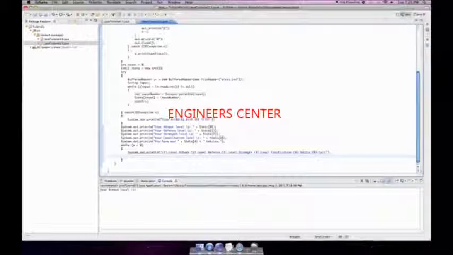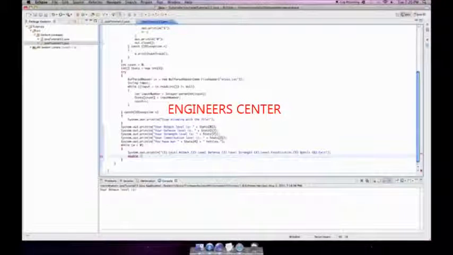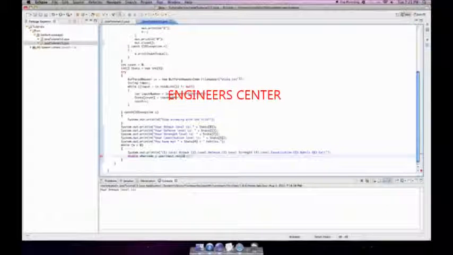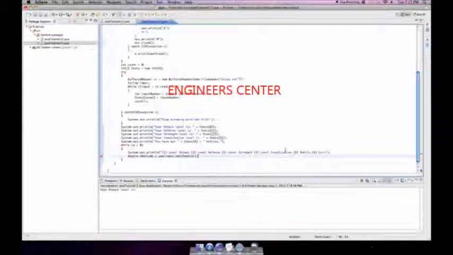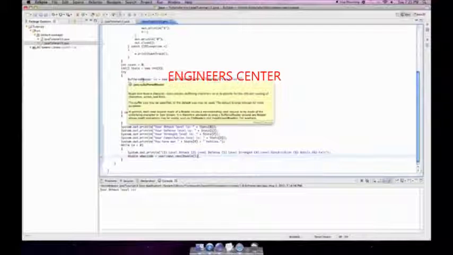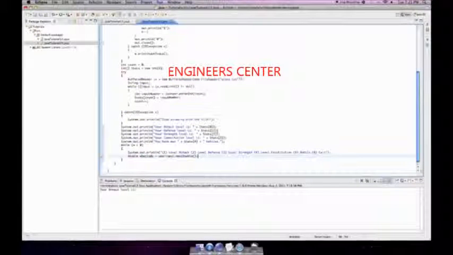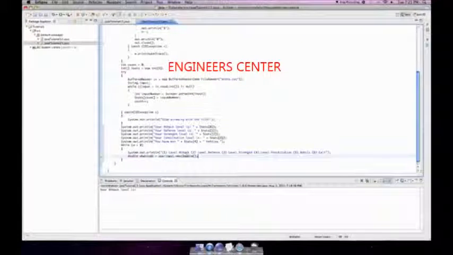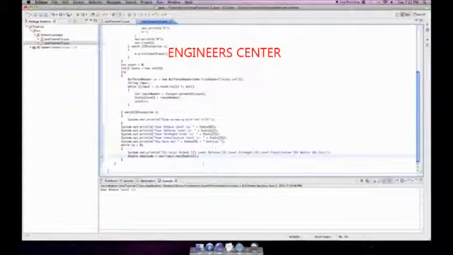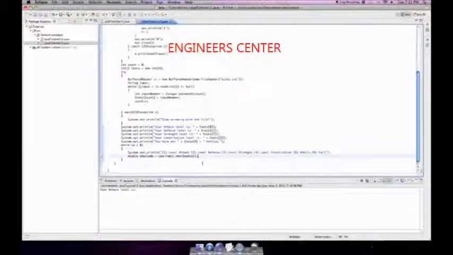No, it wouldn't. So I'm going to define a double of what to do and set that equal to user input dot next double. Actually, come to think of it, I think I'm going to use my Scanner class way more than my BufferedReader in, because I only used that once, but oh well. If I were to do this again, I would probably use a Scanner object in and a BufferedReader file in, or in file, whatever. Oh well.